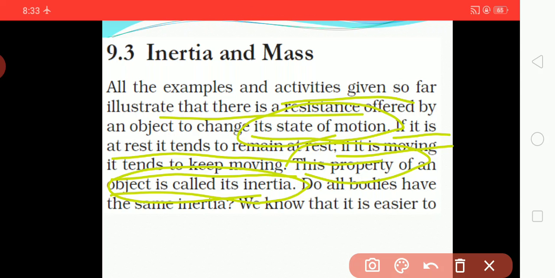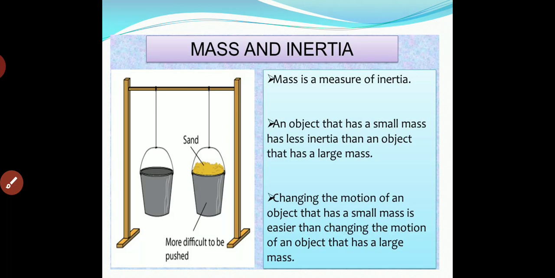Do all bodies have the same inertia? Here you can see that mass is a measure of inertia. An object that has a small mass has less inertia. In the same way, if an object has a large mass, then it has a large amount of inertia. Inertia is the property of an object tending to stay at rest, or to keep moving at constant speed if it is moving.